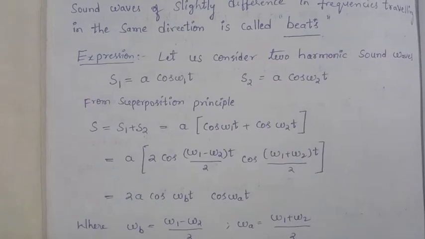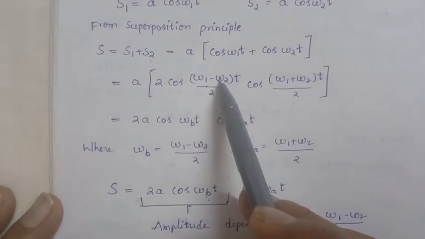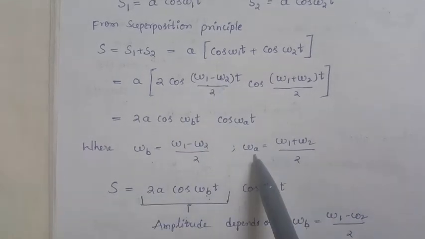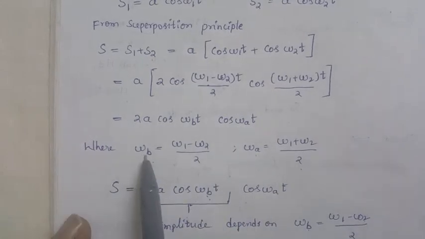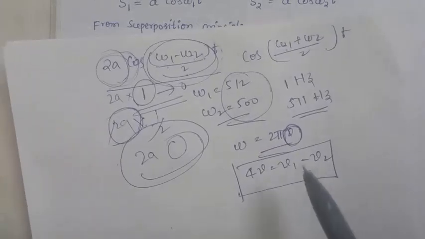Here I will take omega b. This (omega 1 minus omega 2) by 2 is taken as omega b, and omega a is taken as (omega 1 plus omega 2) by 2. So how are omega b and omega a related?